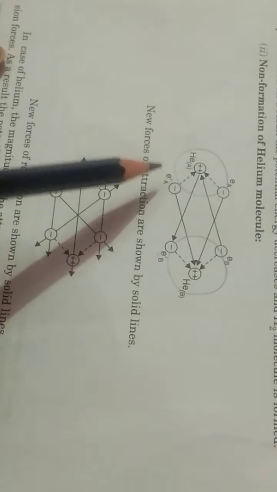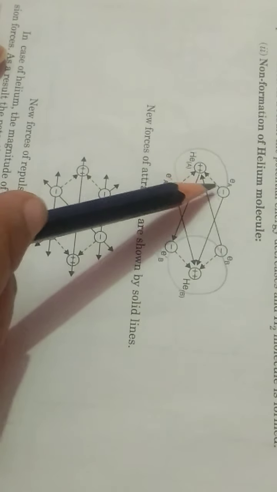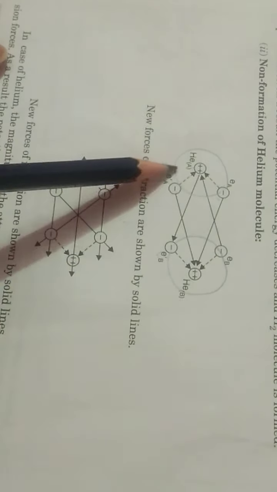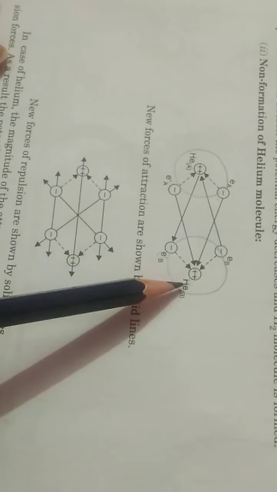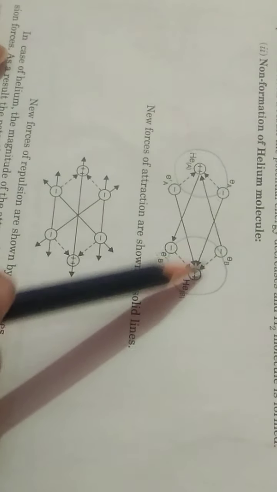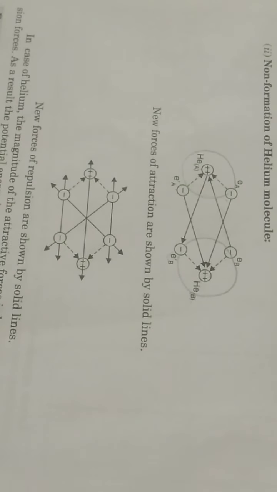Now I'll count the number of attractive forces and repulsive forces. Children, attractive forces are between positive and negative: 1, 2, 3, 4. 4 are there.